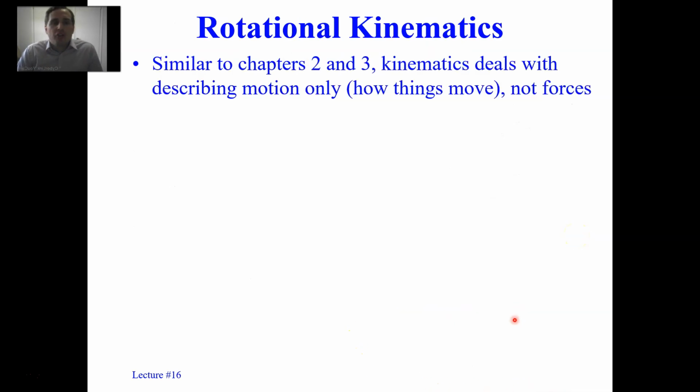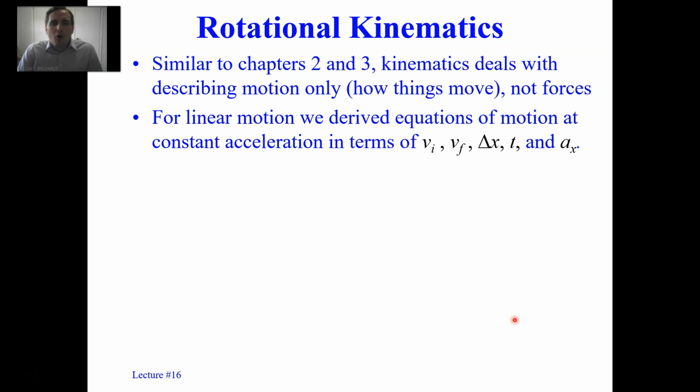Now, what is rotational kinematics? Very similar to chapters 2 and 3 of this course, kinematics deals with describing motion only. In other words, how things move, with no consideration of mass or forces. In other words, we want to know how fast, how far, how long, how much did it accelerate, things like that. For linear motion, if you recall, we derived equations of motion at constant acceleration in terms of v initial, v final, delta x, t, and ax. That is, initial and final velocity, displacement, time, and acceleration.